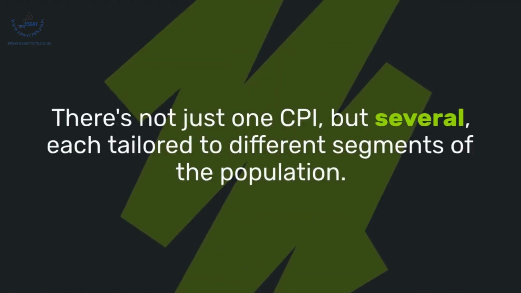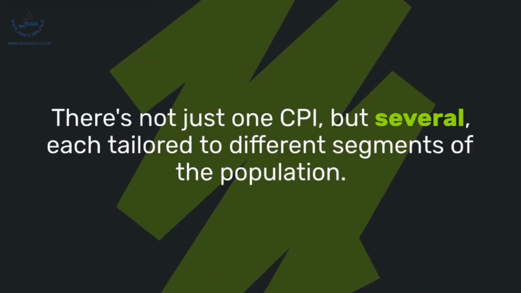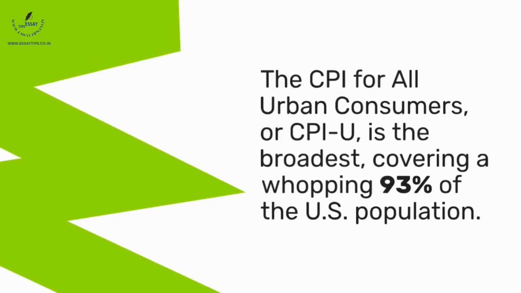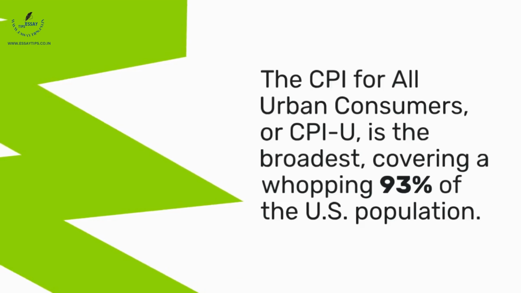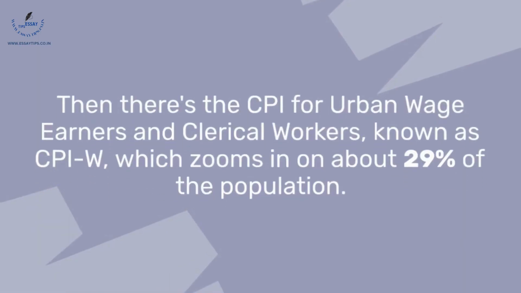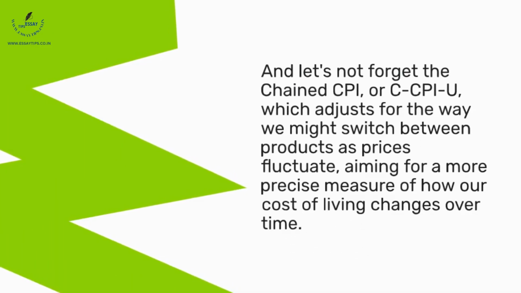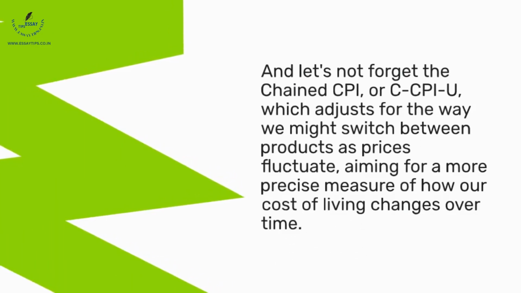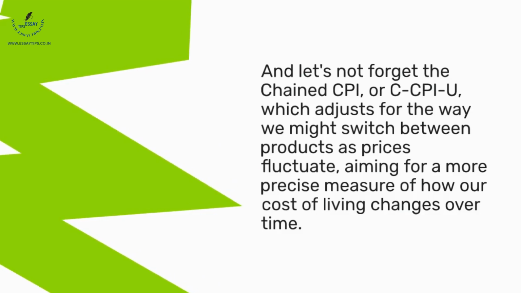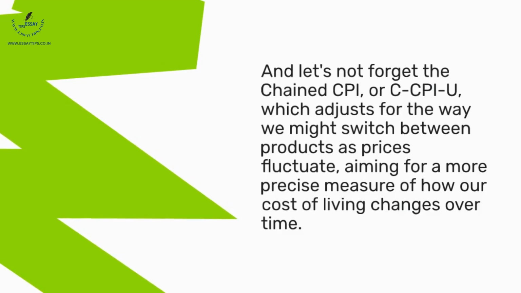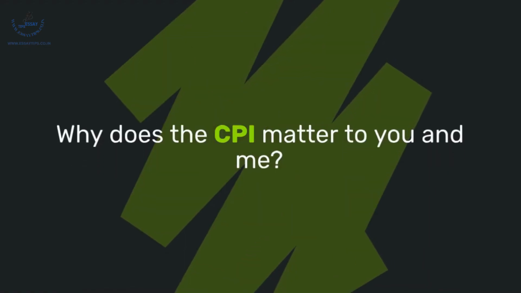There's not just one CPI, but several, each tailored to different segments of the population. The CPI for all urban consumers, or CPI-U, is the broadest, covering a whopping 93% of the U.S. population. Then there's the CPI for urban wage earners and clerical workers, known as CPI-W, which zooms in on about 29% of the population. And let's not forget the changed CPI, or C-CPI-U, which adjusts for the way we might switch between products as prices fluctuate, aiming for a more precise measure of how our cost of living changes over time.